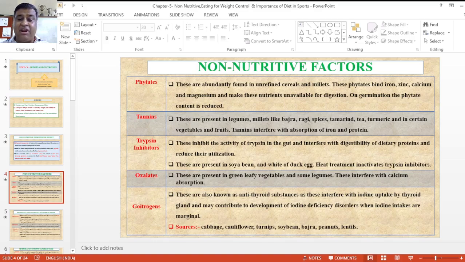Next is oxalates. These are present in green leafy vegetables and some legumes. Oxalates interfere with calcium absorption.